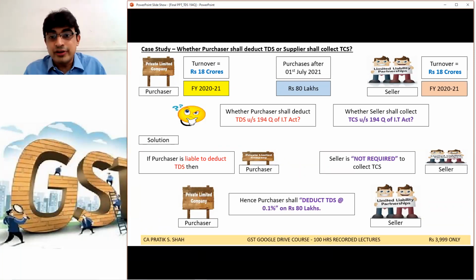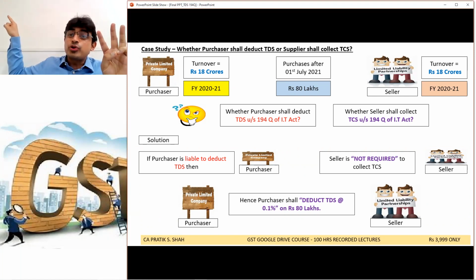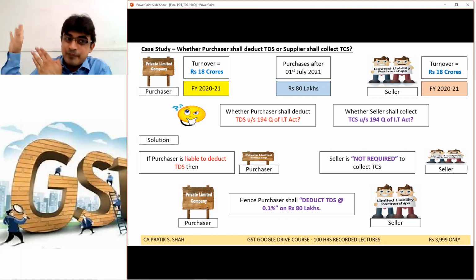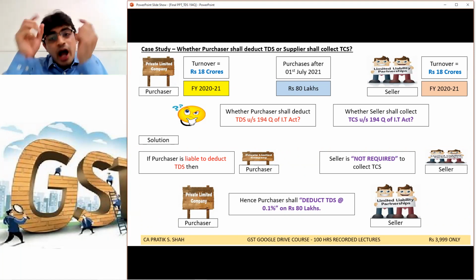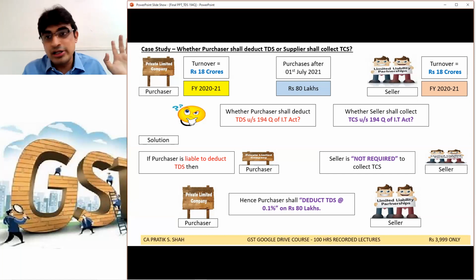So whosoever the taxpayer is, if your turnover exceeds rupees 10 crore and you are liable to make payment to the seller above 50 lakh, then please take an acknowledgement. I have something in writing from the seller that he shall not collect TCS because you are going to deduct TDS. So this additional work is going to happen. Please be very careful. There should not be double taxation.